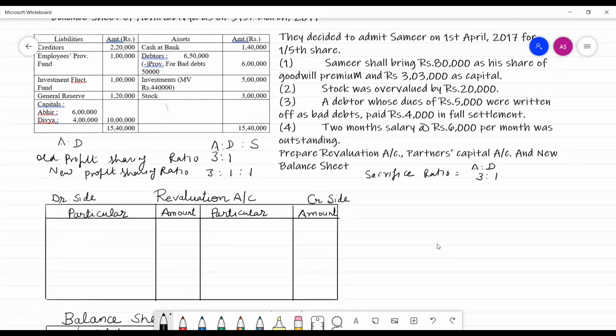If we pass journal entries to record the general reserve, the journal entry would be general reserve account debit to old partners.